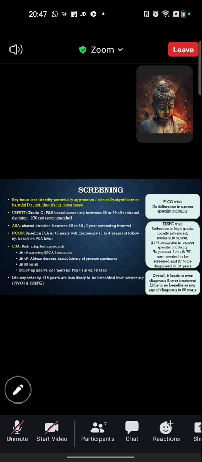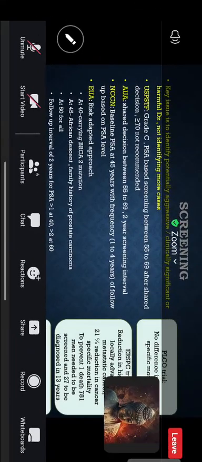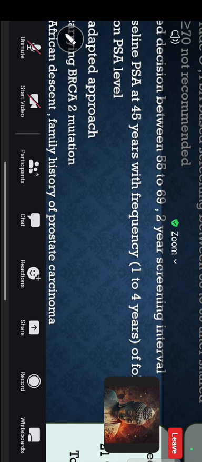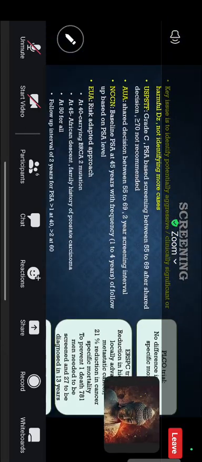There are a number of guideline bodies which provide guidelines for the screening of men for prostate cancer. One is USPSTF, which gives a grade C: PSA-based screening to be done between 55 to 69 years, as a shared decision, and it is not recommended for men more than 70 years of age.